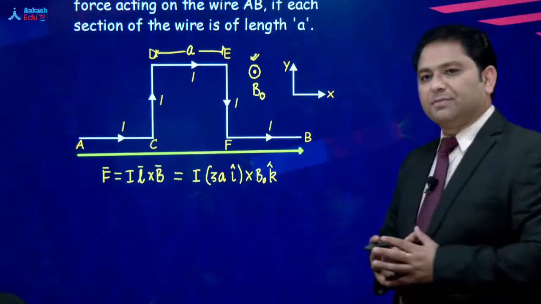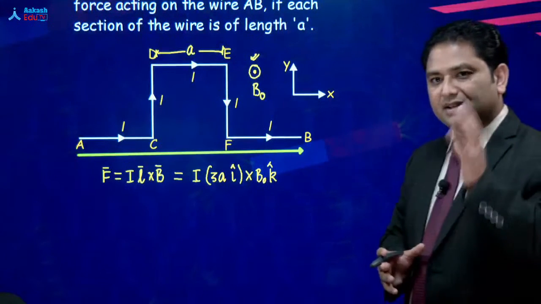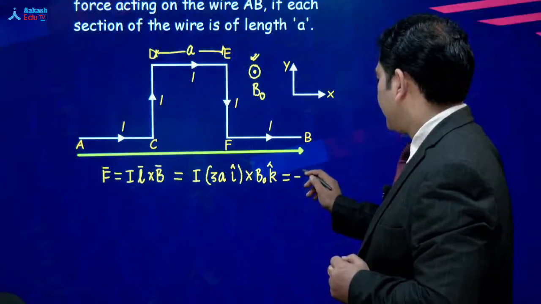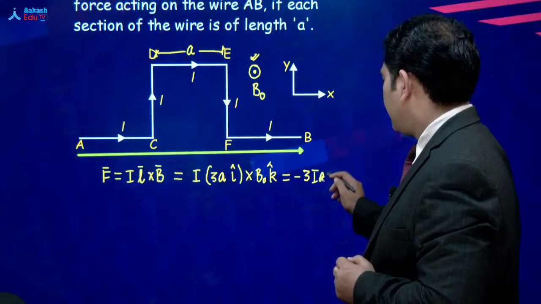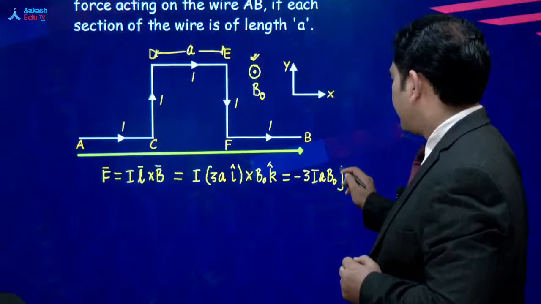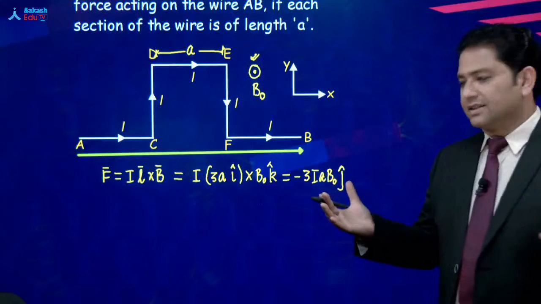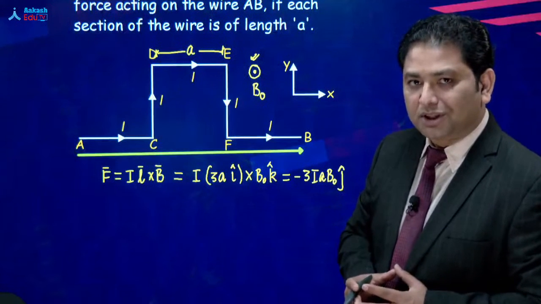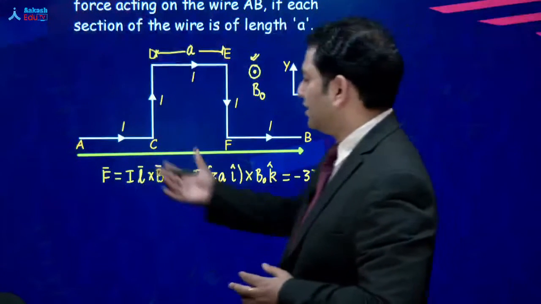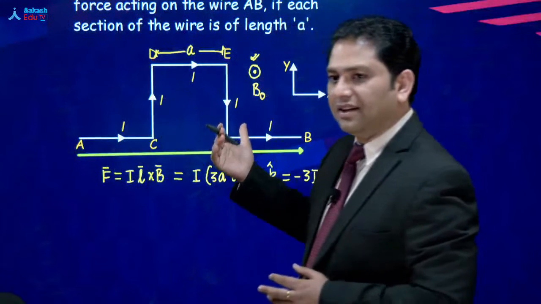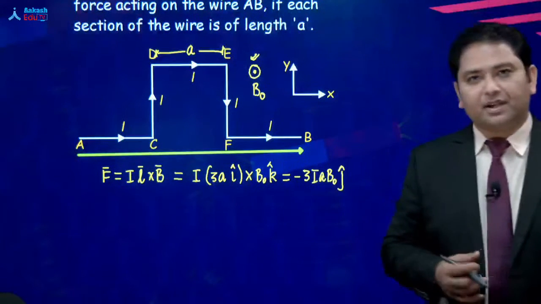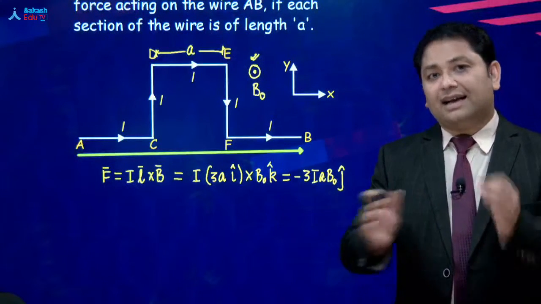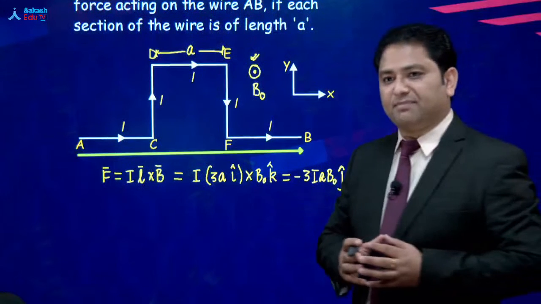A little bit of cross product. I cross K is minus of J. So in that given condition, this is going to be minus 3IA B naught multiplied by J cap. And that's the answer. That is the answer. So often students, what they do is that they start calculating the force in every segment and they lose their precious time. ध्यान दीजिएगा, the magnetic field is uniform, then L vector is the displacement.